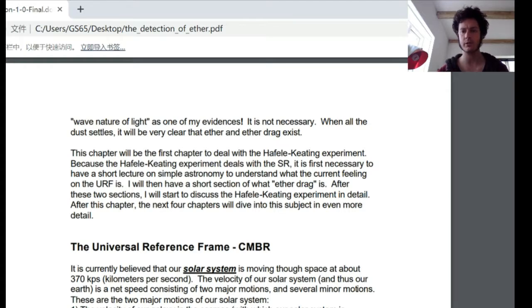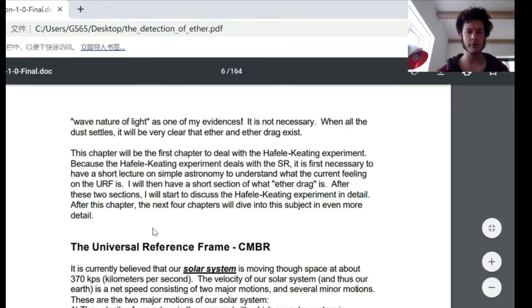Because the Hafele-Keating experiment deals with special relativity, it is first necessary to have a short lecture on simple astronomy to understand what the current feeling on the universal reference frame is. I'll then have a short section on what ether drag is. After these 2 sections, I will start to discuss the Hafele-Keating experiment in detail. After this chapter, the next 4 chapters will dive into this subject in even more detail.